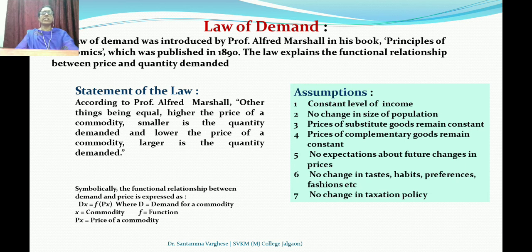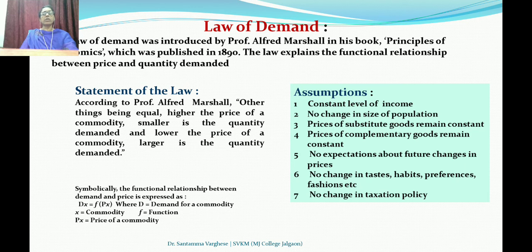So the definition says, other things being equal. Which are the other things? Rather than price, whatever determinants we studied, all those things are being equal, kept constant. And we are taking the price of the commodity into consideration.